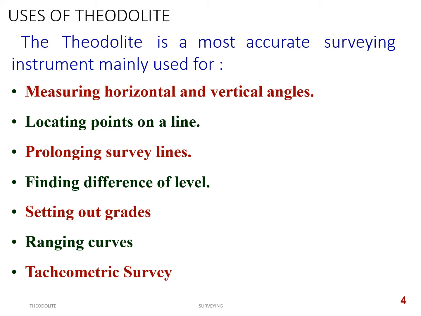And tachometric survey. Here the tachometer and theodolite are both the same. A tachometer is nothing but a theodolite with some extra stadia hairs provided in the diaphragm. That same theodolite can also be used as a tachometer. So in tachometry, you can calculate the horizontal distance as well as the vertical distance without the help of a chain or tape. And a tachometer in turn is nothing but a theodolite, so that also comes under the uses of a theodolite.